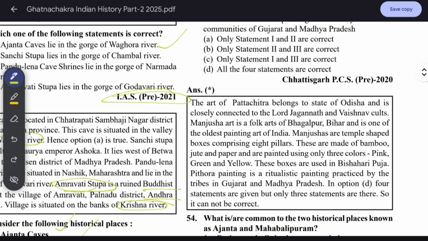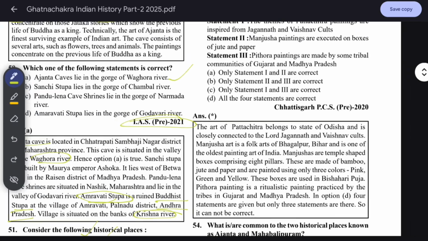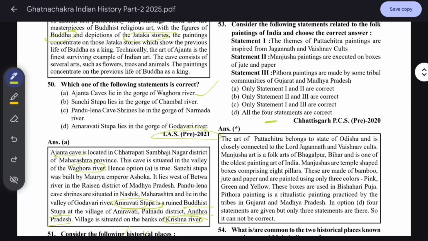So, there are only 3 statements here, not 4, so option 4 cannot be correct. Only all 3 statements are correct. There is no fourth statement.